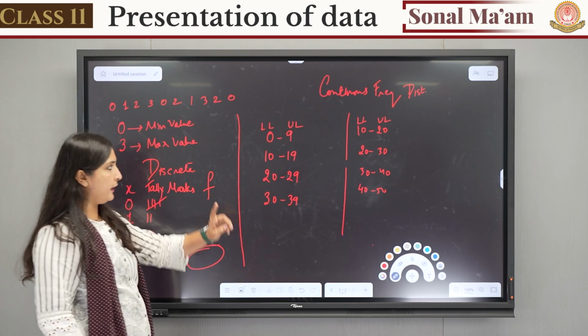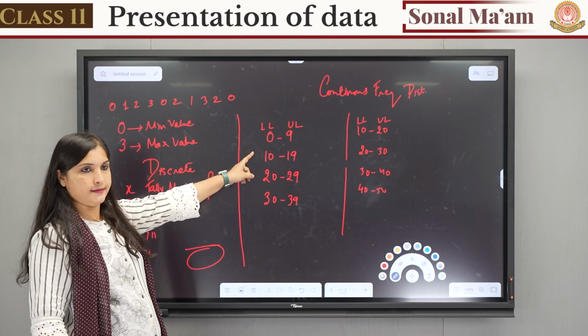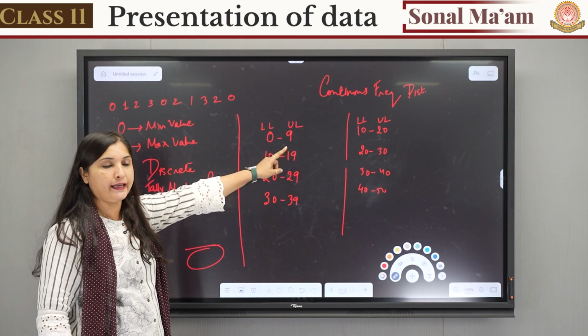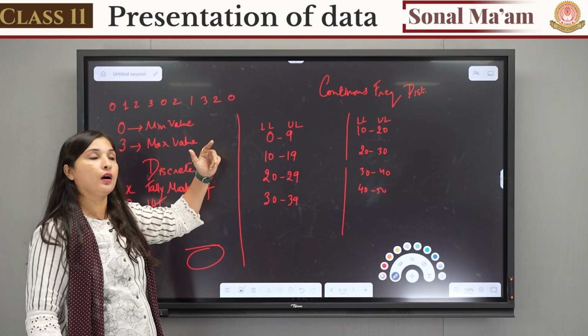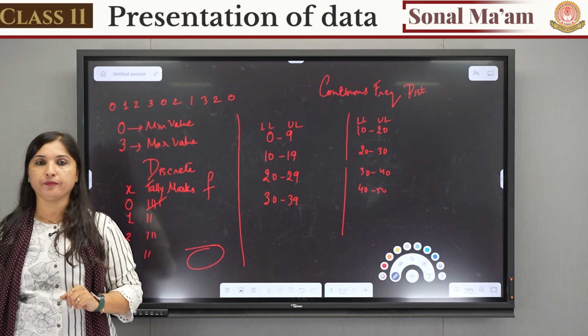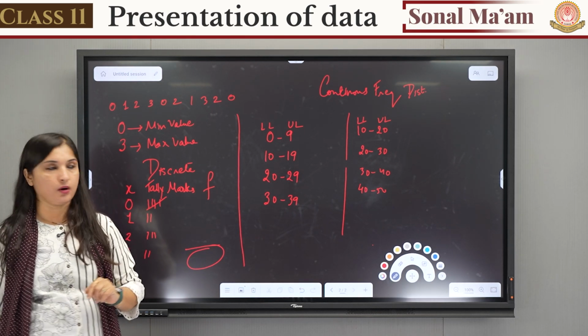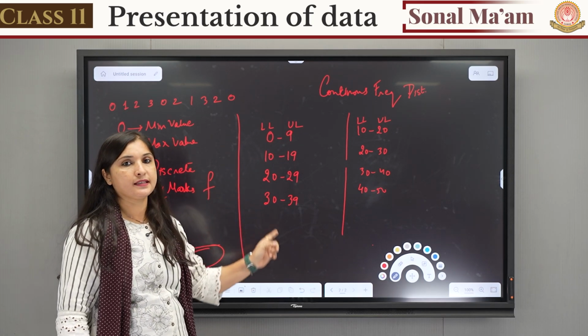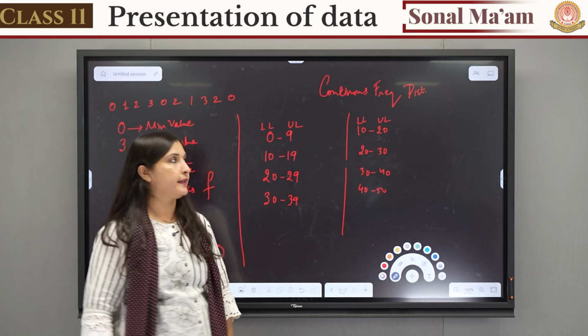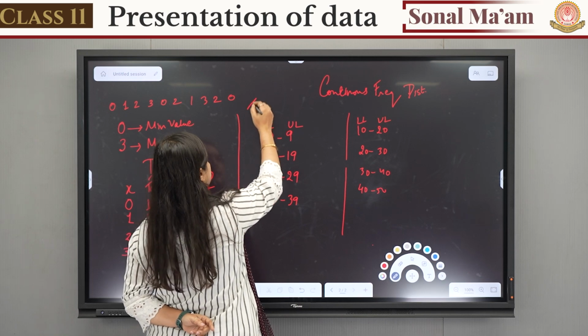Now can you see the lower limit over here is 0 and the upper limit is 9. Can you see the next class lower limit and the upper limit is not same? It is not same.